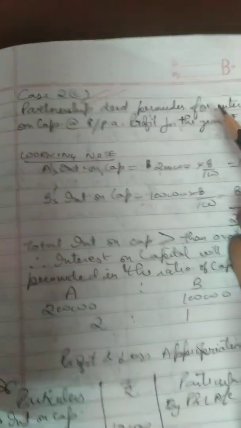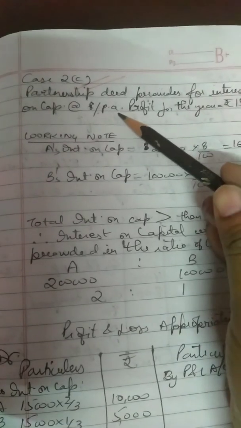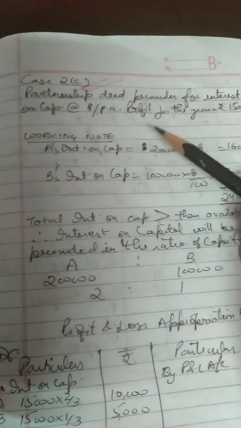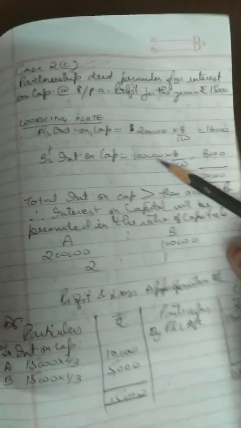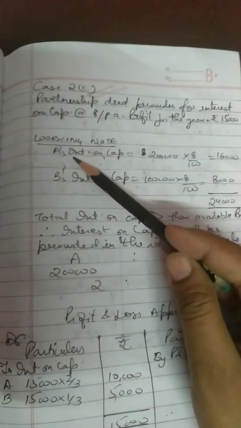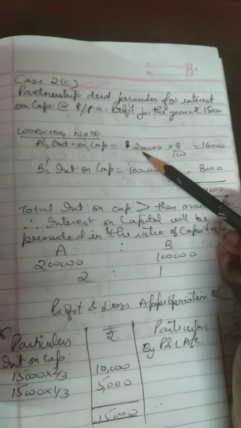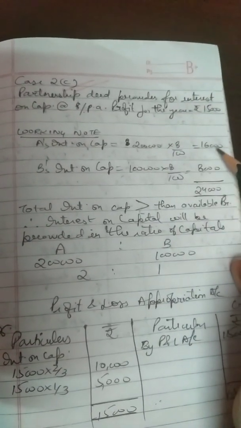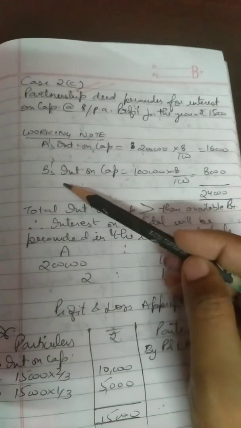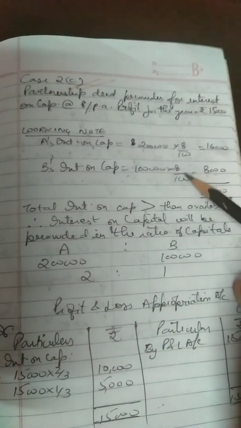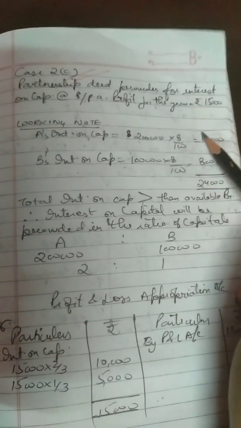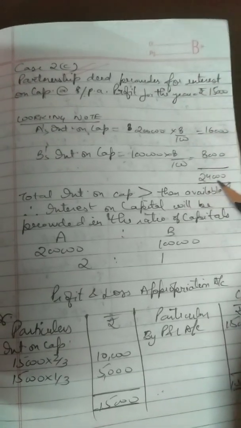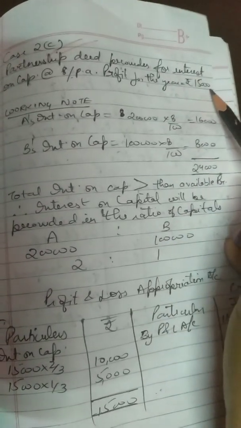So look here at the example 2C. Partnership deed provides for interest on capital at the rate of 8% per annum. Alright, same example. And profit for the year is given to you 15,000 only. So when in the working note you will calculate interest on capital, A's capital was 2 lakh and at the rate of 8% it will come to 16,000. And for B's capital, which was 1 lakh, at the rate of 8% it will come to 8,000. So the total interest on capital of both partners is coming to rupees 24,000 and the available profits are only 15,000.